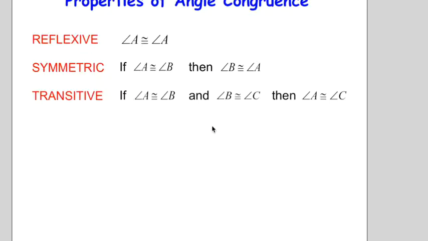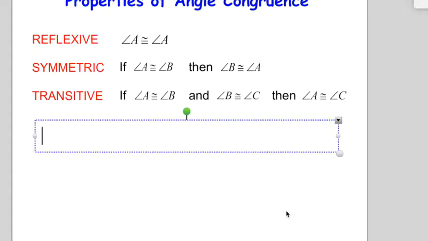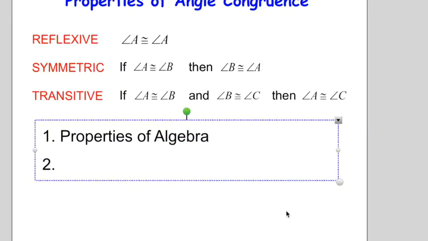I think it's clear to see that this is familiar to you. These are going to be the same exact rules that we went over yesterday, but yesterday we were talking about proofs dealing with segment congruence. Today we're talking about properties of angle congruence. So let's just refresh really quick all of the properties that we've learned so far, and I'm going to type them down here. So far we have learned properties of algebra. That is what allows us to do mathematical operations, the rules and reasons why certain mathematical operations work, and other reasons why maybe we can or can't do some things.